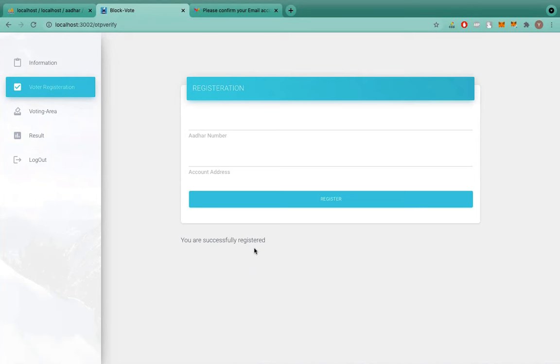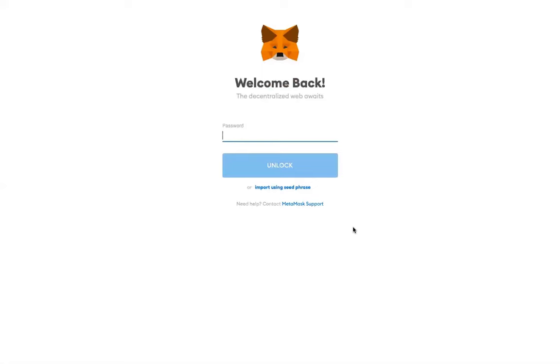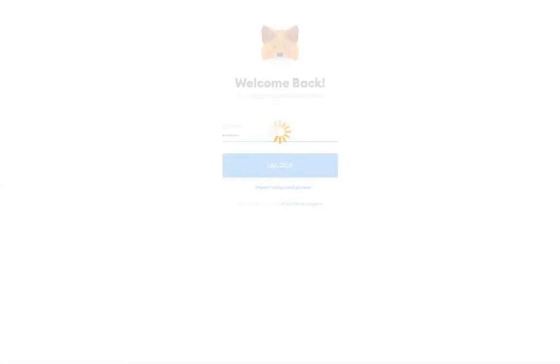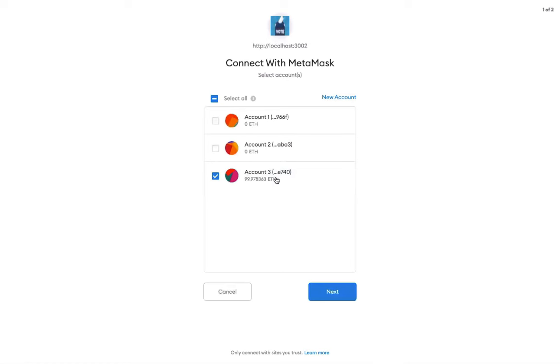Now let's move towards the voting area. Since the voting area is where we will be required to vote, we will need to perform a transaction. So a wallet pop-up will appear where it will say to connect to a website. So MetaMask is opening. Now I will need to enter my password, and it asks whether to connect the account. So I am connecting this account to perform all the transactions.